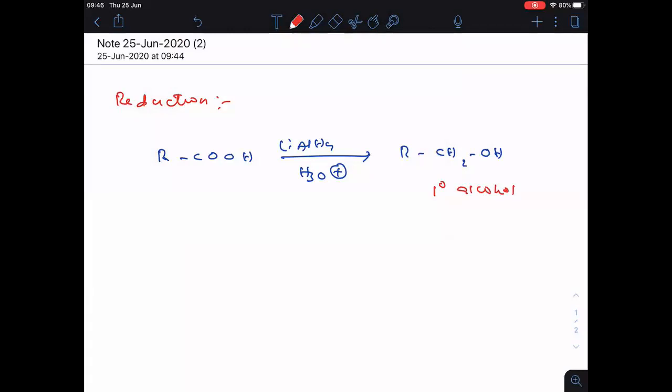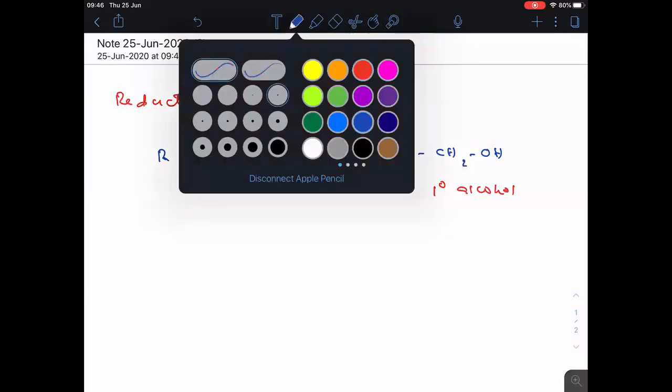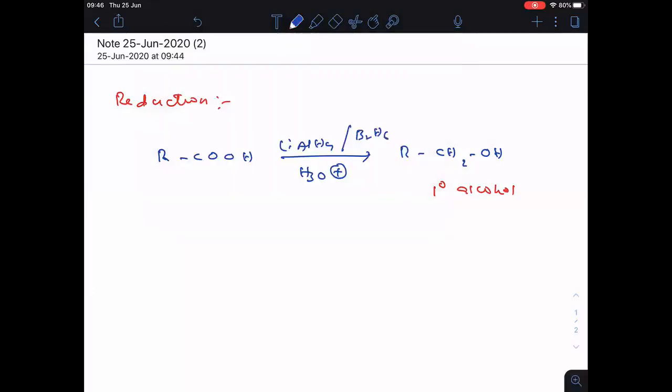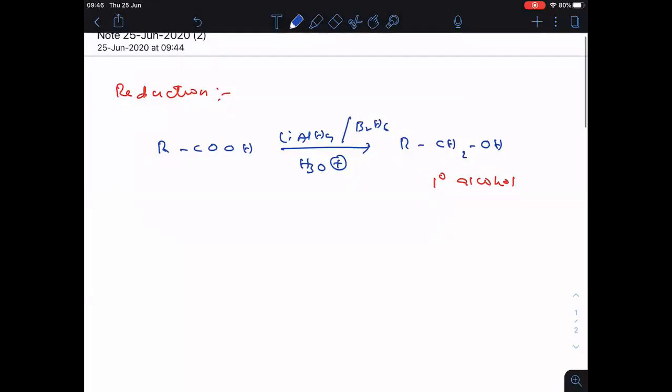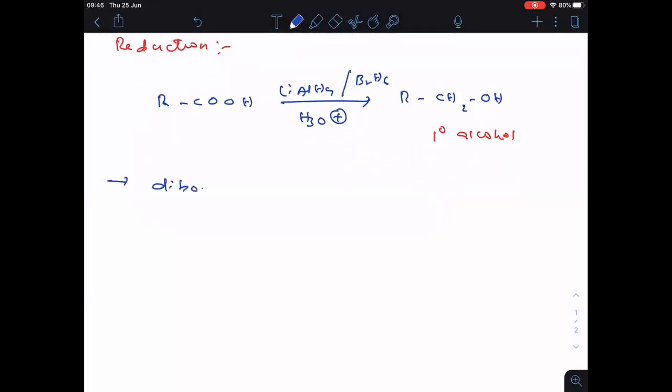And remember, instead of lithium aluminum hydride, we can use even diborane, B2H6. Diborane also can be used. So what is the use of this diborane?